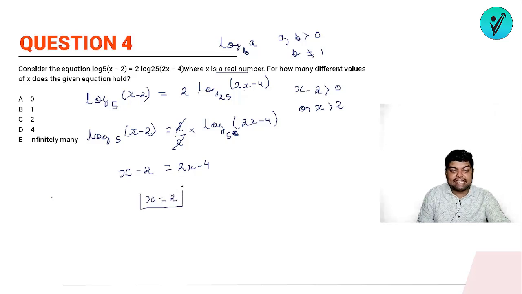So can I say that the answer is what? How many different values of x we are getting? I'm getting one value of x. But is it satisfying the bare minimum condition? The bare minimum condition was the value of x can be anything, but it should be greater than 2. Is x equals to 2 greater than 2? No. So the correct answer to the question is what? It's option A.